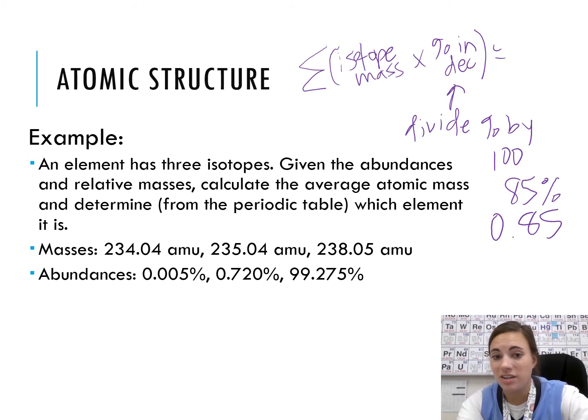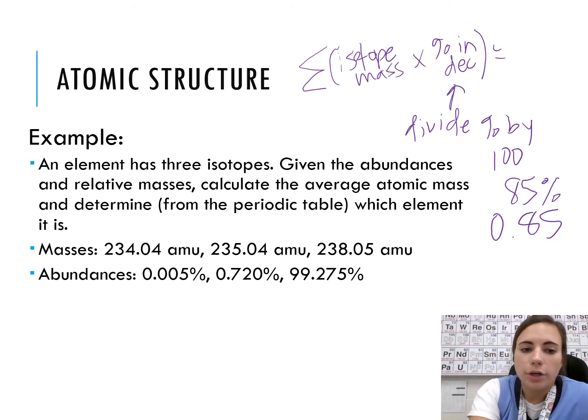especially even really small decimals like this example that we're about to do. Okay, so don't get tripped up by that. Just because the percentage is a decimal doesn't mean it's in decimal form. You still got to divide by 100. You still got to go to the left too. Okay, so we're going to do this example.